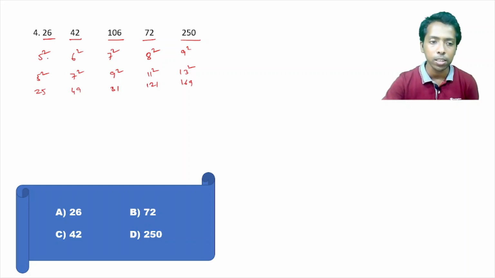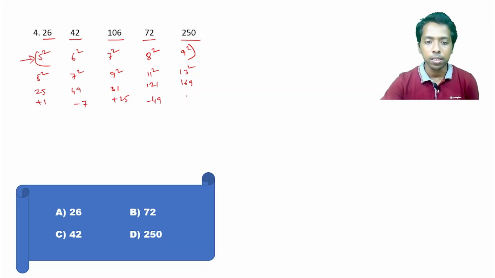Just remember this logic. This kind of logic may come in the examination. If you practiced earlier, you should solve it. Otherwise, this is not to be done in the exam. So this is 25 plus 1. This is 49 minus 7. Right? This is 81 plus 25. This is 121 minus 49. And this is 169 plus 81.